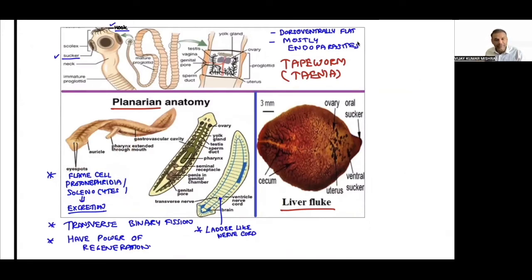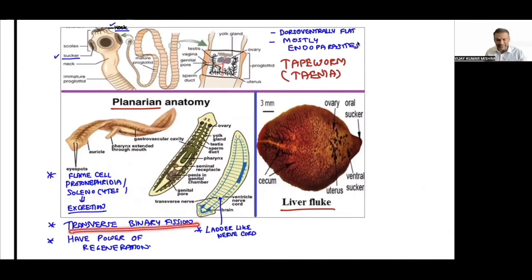They have flame cells because the shape of these particular cells looks like a burning flame, and that's why it is given the name flame cells. Protonephridia, flame cells, solenocytes, they all help in excretion. They are nothing but other names of each other. Flame cells, the second name protonephridia, the third name solenocytes.